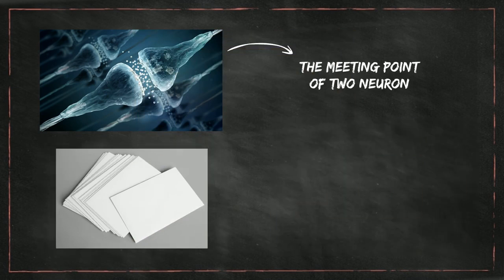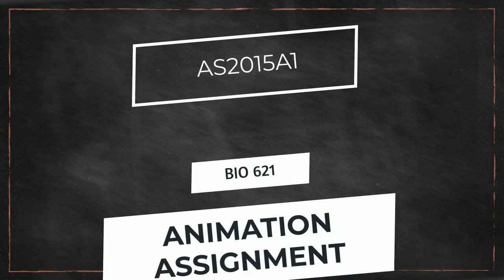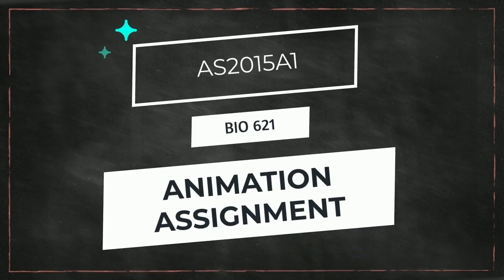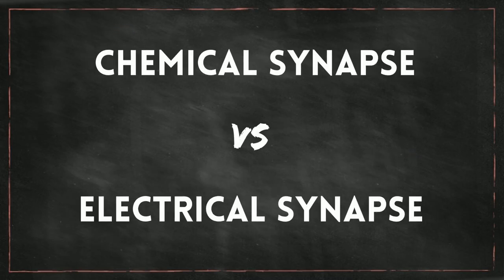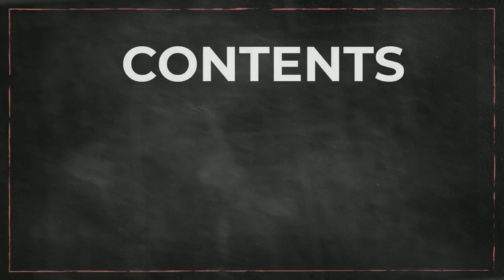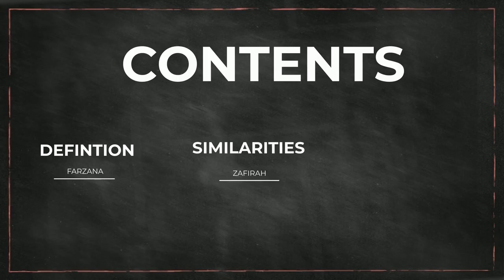Hi and Assalamualaikum. We are from AS2015A1. This video is an animation assignment for Bio 621. In this video, we will be talking about chemical synapse versus electrical synapse, covering the definition, similarities, and differences between them.